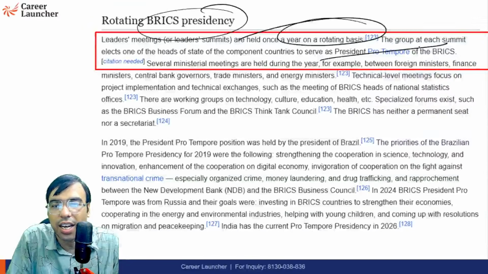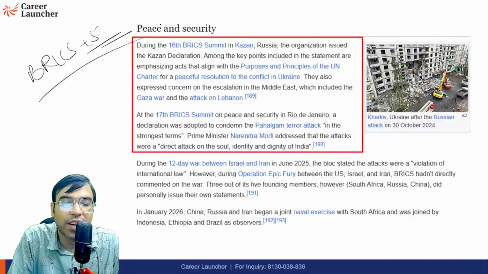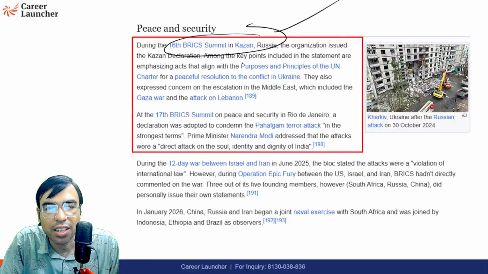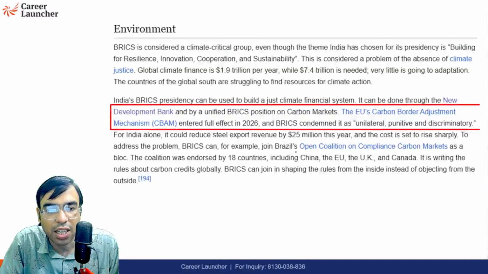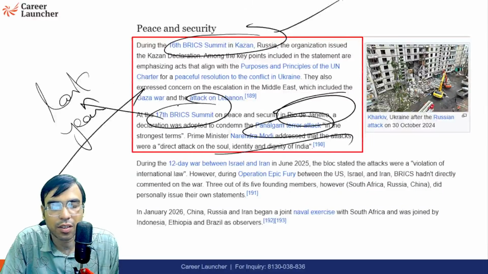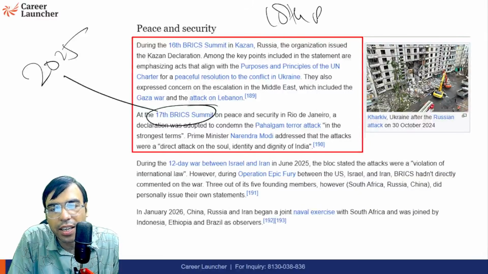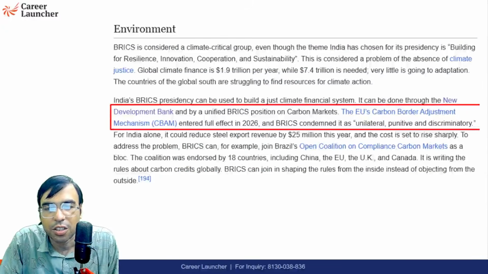We have discussed it, but we are not sure, after the addition of the other 5, how the rotation will happen. Now the 16th BRICS Summit happened in Kazan, Russia, where a lot of things were talked about. The 17th BRICS Summit happened in Rio de Janeiro, in 2025, where it condemned the Pahalgam terror attack, etc. So this year, 2026, we'll be having the 18th BRICS Summit.